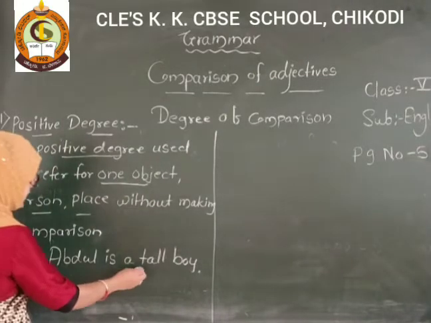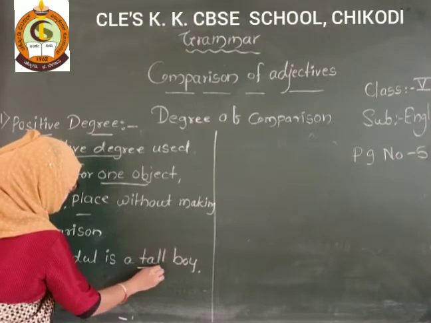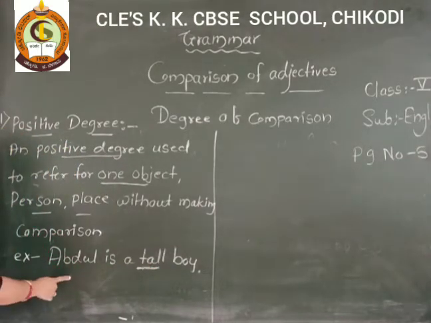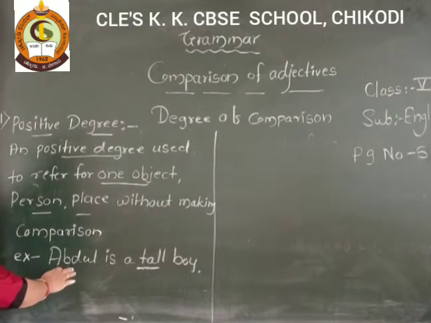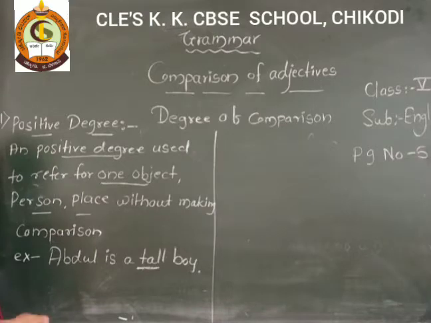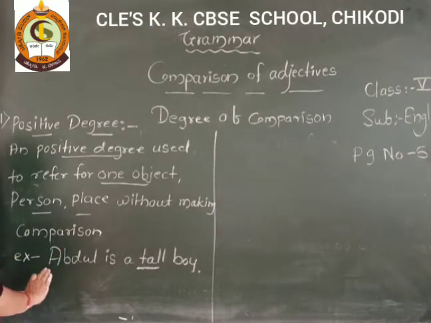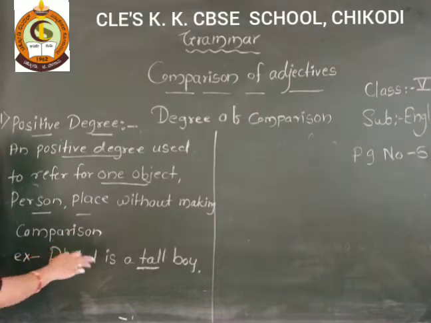Why? Because this adjective is there, tall. We are giving more information about this one person. Abdul is a tall boy. About this one boy. So we are not comparing with another boy. Got it? So it is called positive degree.